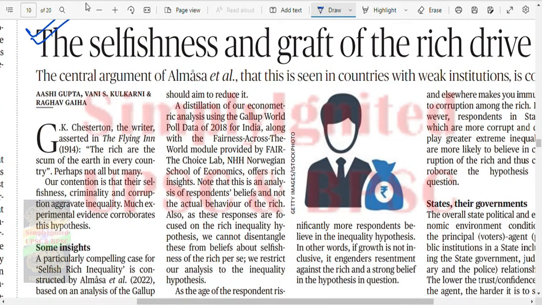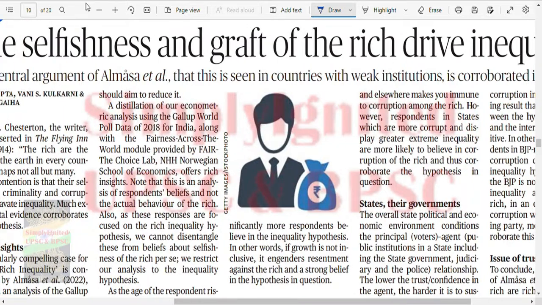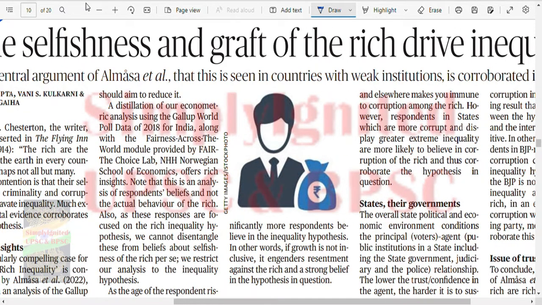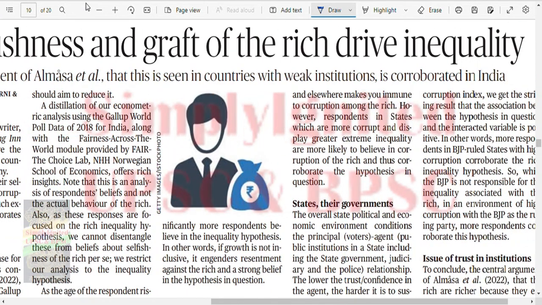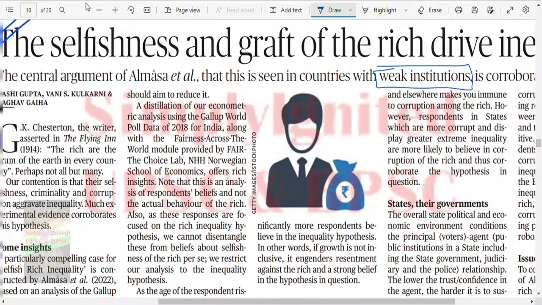The selfishness and graft of the rich drive inequality. So they are saying that it is the selfish and graft behavior of the rich that is the factor driving inequality. The central argument of Amasa et al. is that this, seen in countries with weak institutions, is corroborated in India. So she says that India has a weak institutional setup which is driving a kind of inequality.